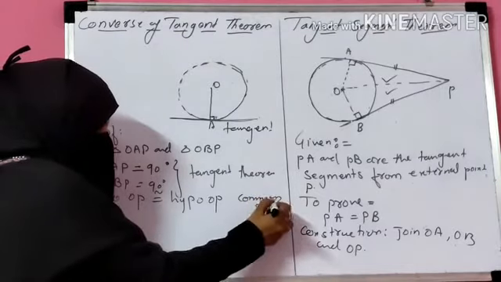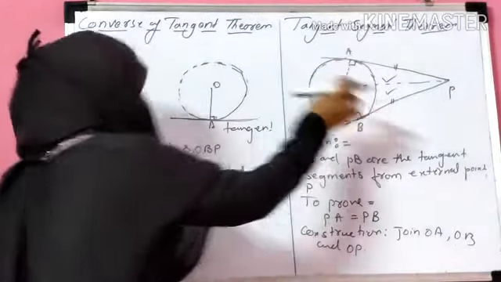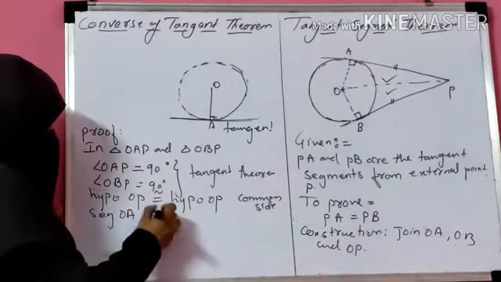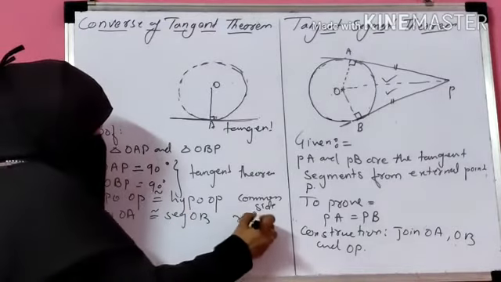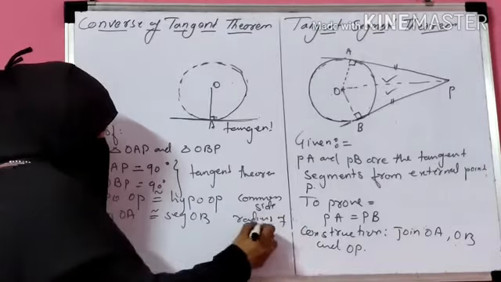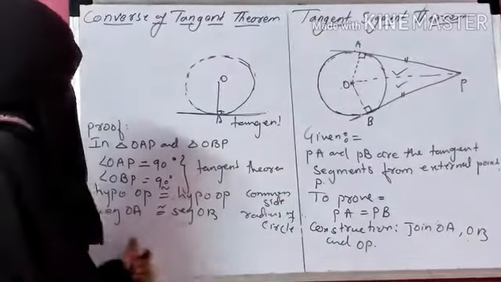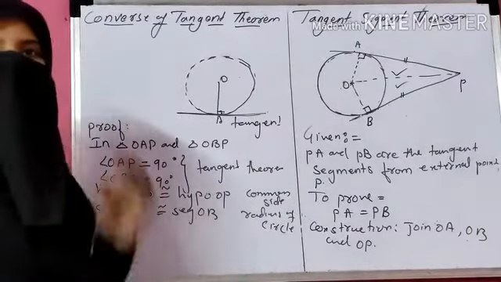Now segment OA is congruent to segment OB, radius of the circle. Radius of the same circle are congruent.